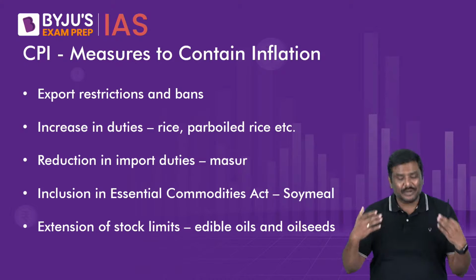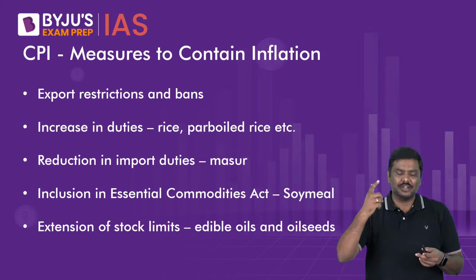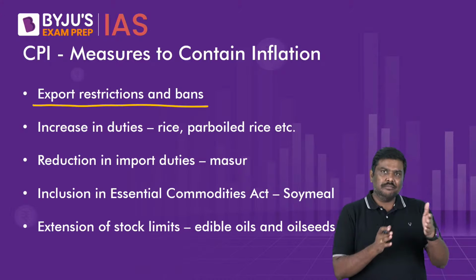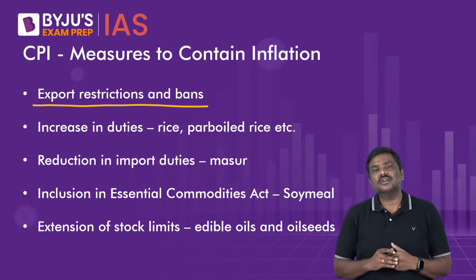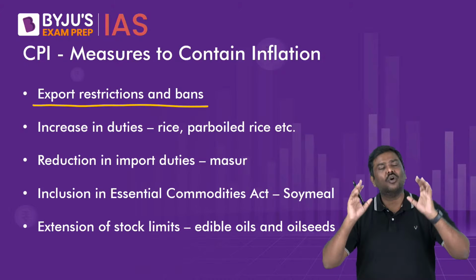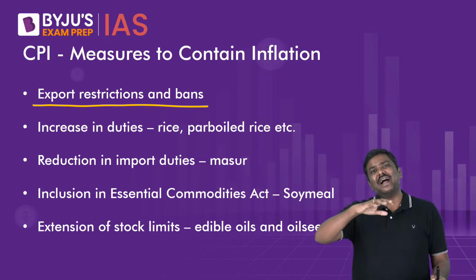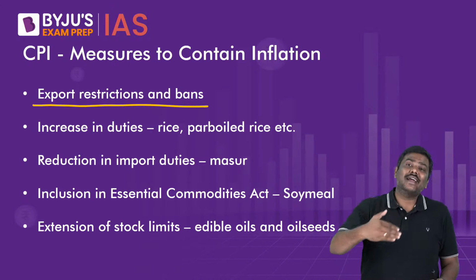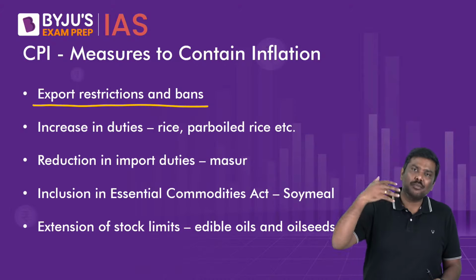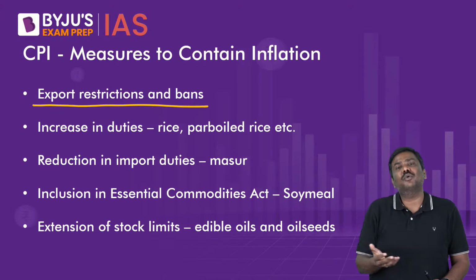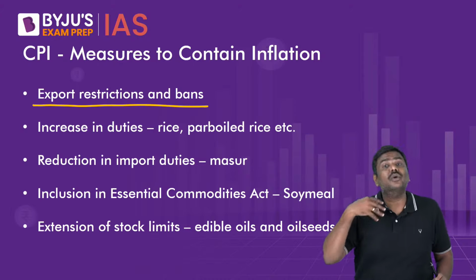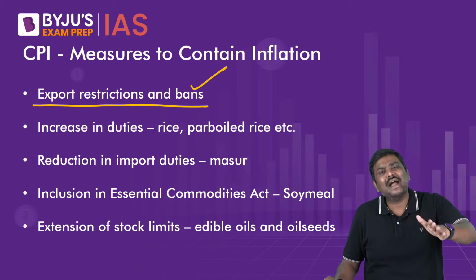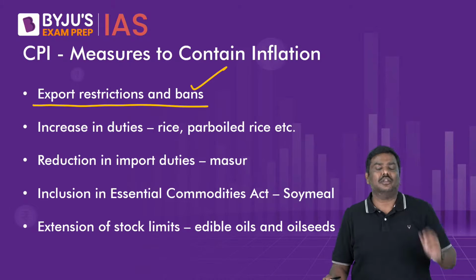Now, what measures have been taken by the government to control food inflation? One, government at various points of time either has imposed certain export restrictions or has banned exports altogether. Again, you don't have to memorize the list of all the commodities, it's a huge list. For some of the commodities, there are export restrictions, how much you are supposed to export, the process that you are supposed to follow, etc. And in the context of certain other commodities, Government of India has simply banned exports at all.